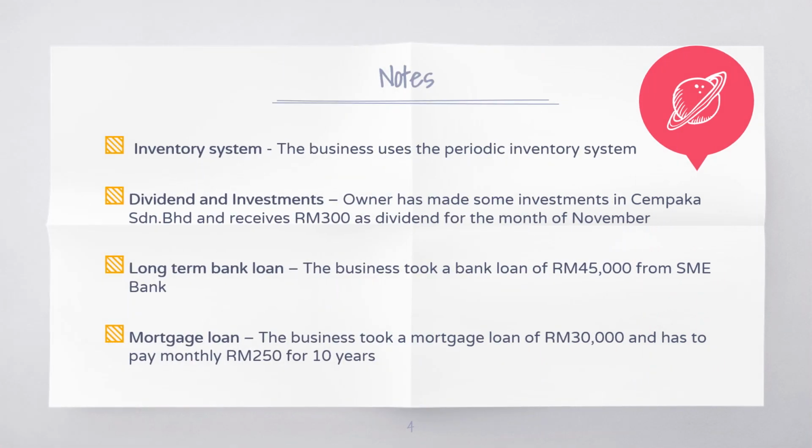In addition, the business uses the periodic inventory system to record our inventory. The owner has also made some investments in Cempaka Sendirian Berhad and received 300 ringgit as dividend for the month of November. Not only that, but the business has also taken two loans: a long-term bank loan of 45,000 ringgit from SME Bank and a 30,000 mortgage loan for which the business has to pay 250 ringgit every month for the next 10 years.